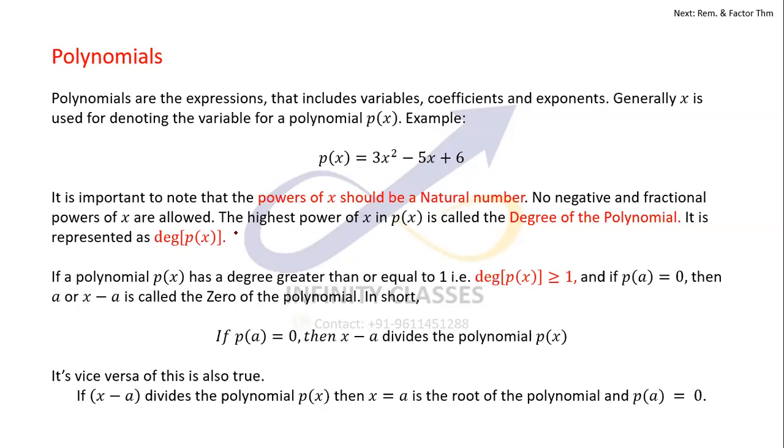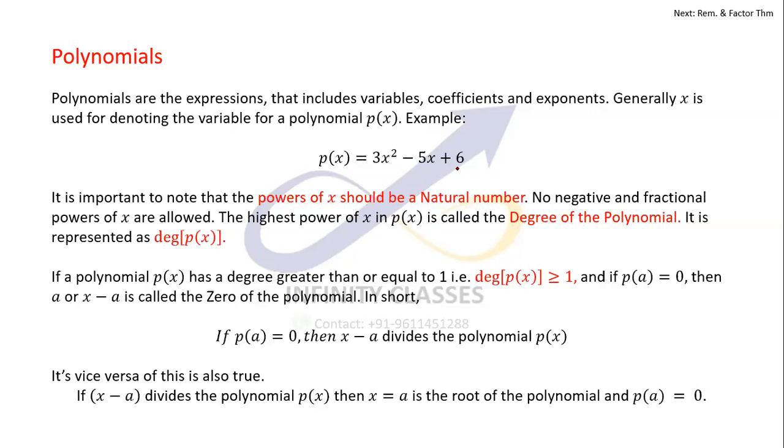The highest power of x in p(x) is called the degree of the polynomial. So I can say it's a polynomial of second degree. The degree of the polynomial in this case is 2. For cubic polynomials, the degree is 3. For biquadratic it is 4.